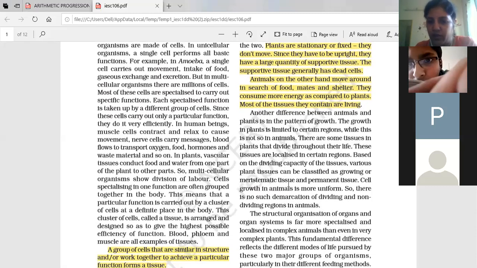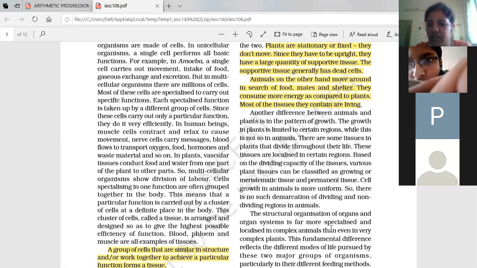So growth in animals is more uniform. There is no such demarcation of dividing or non-dividing regions in animals. It won't happen that some part is dividing and some part is not dividing. Uniform growth will be seen up to a particular age, and after that it is stunted. It stops after some days. So these are the two points that have been given.